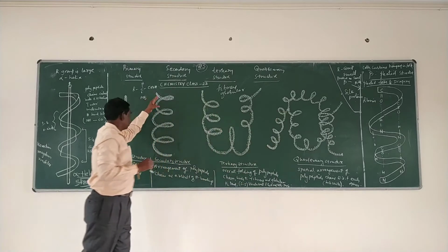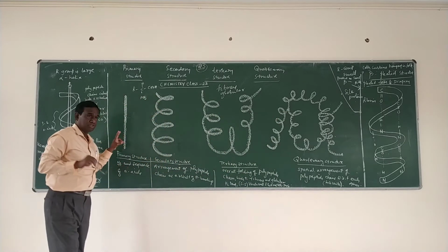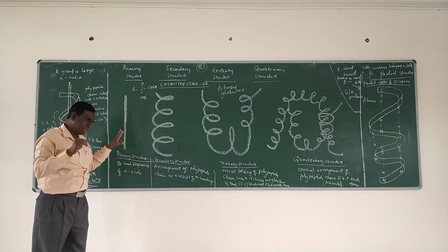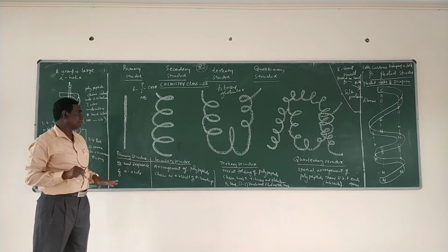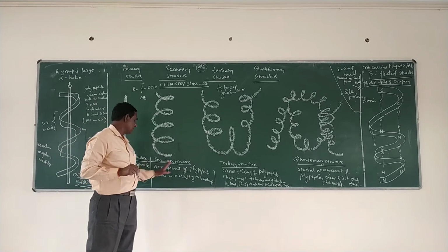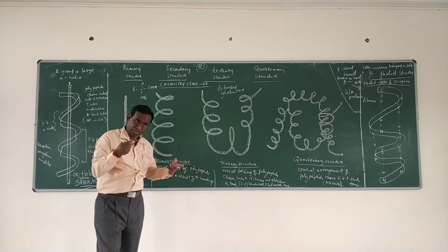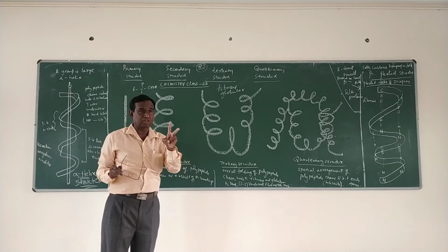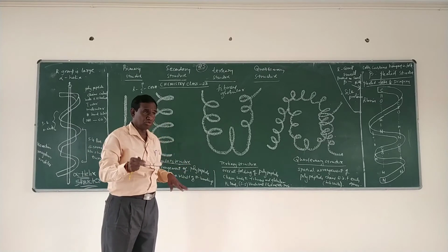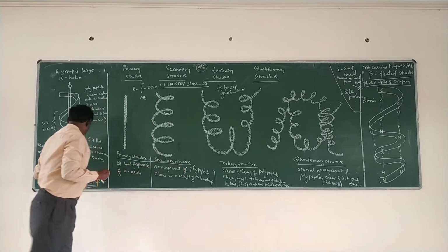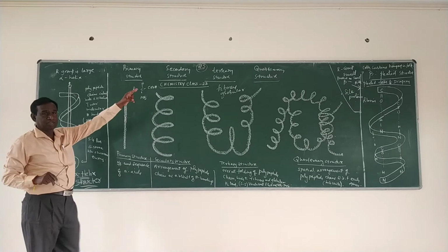Primary structure is nothing but the structure which indicates the number of amino acids and the sequence of amino acids in a polypeptide chain. Secondary structure is the arrangement of polypeptide chains as a result of hydrogen bonding, and it exists in two different forms: the alpha helical structure and the beta structure.